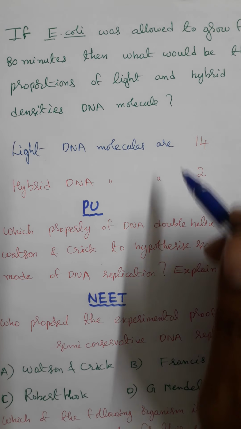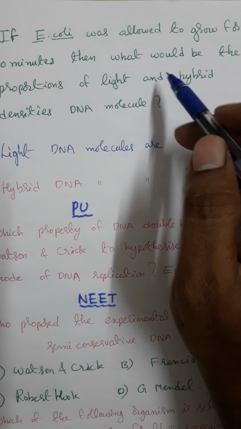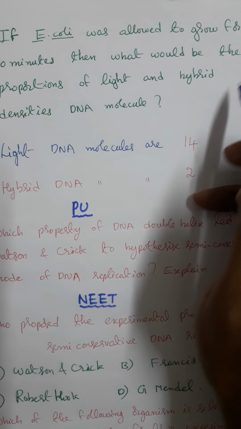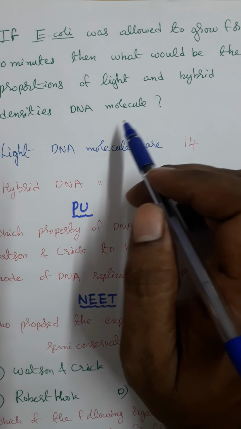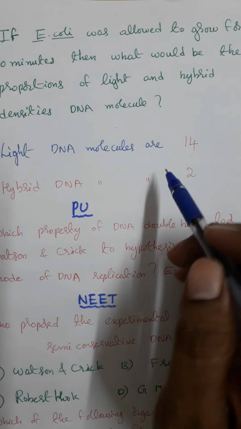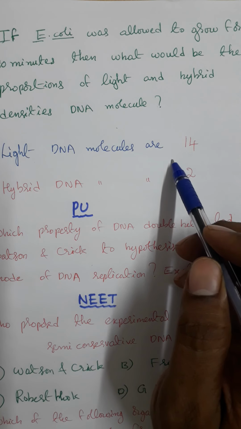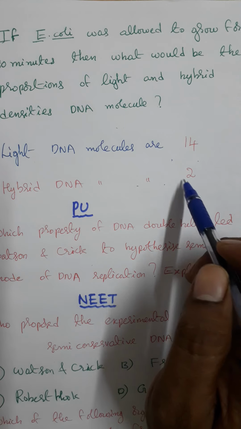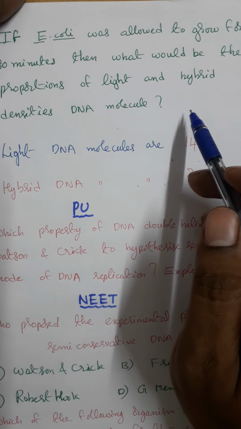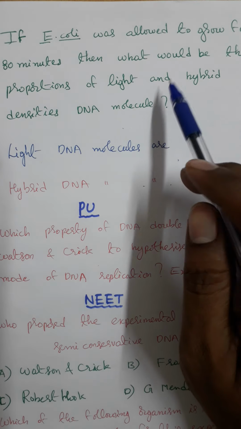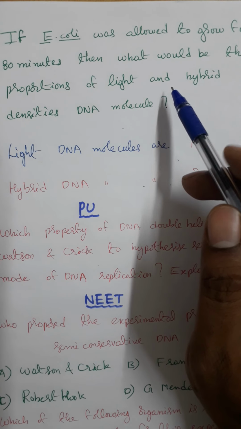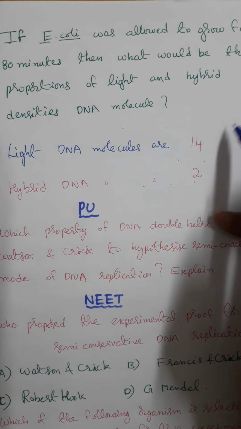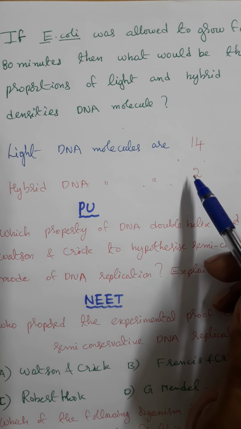If Escherichia coli was allowed to grow for 80 minutes, then what would be the proportions of light and hybrid density DNA molecules? In total, 16 DNA molecules are formed.